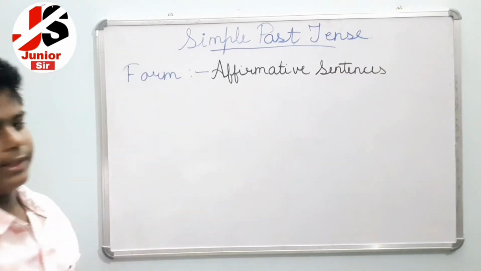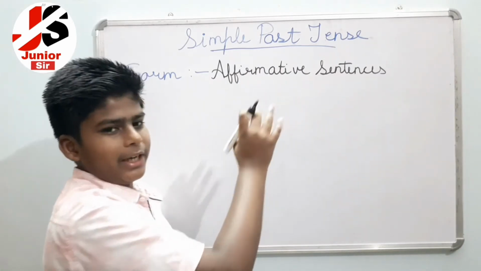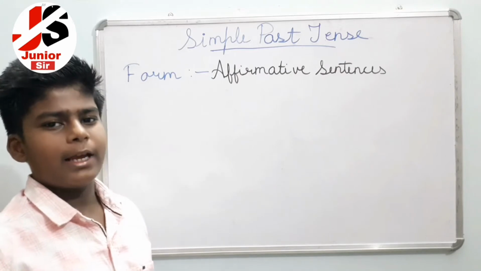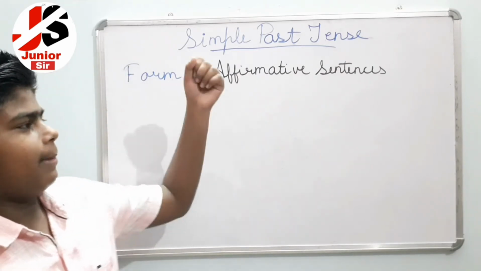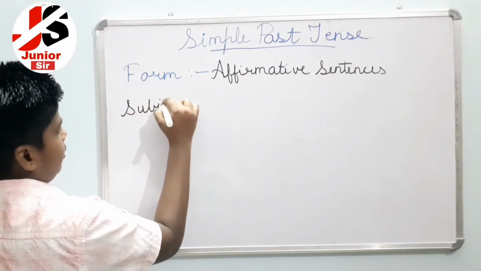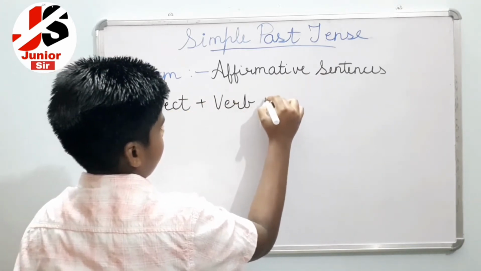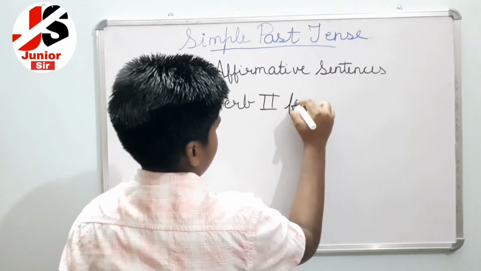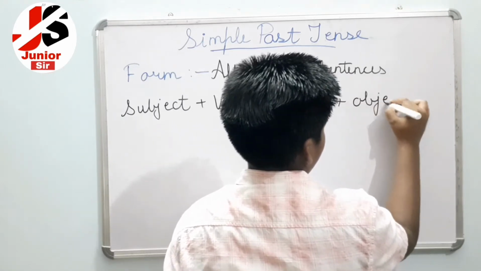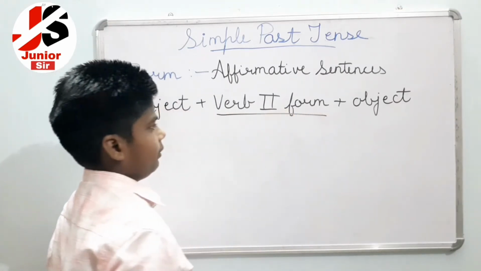So the first type of sentence is the affirmative sentence or simple sentence. In an affirmative sentence, if the subject has second form of verb plus the object or action, then it is of simple past tense. The subject plus verb second form plus the object or action. So in this, the subject must have the verb second form. This is important, verb second form.